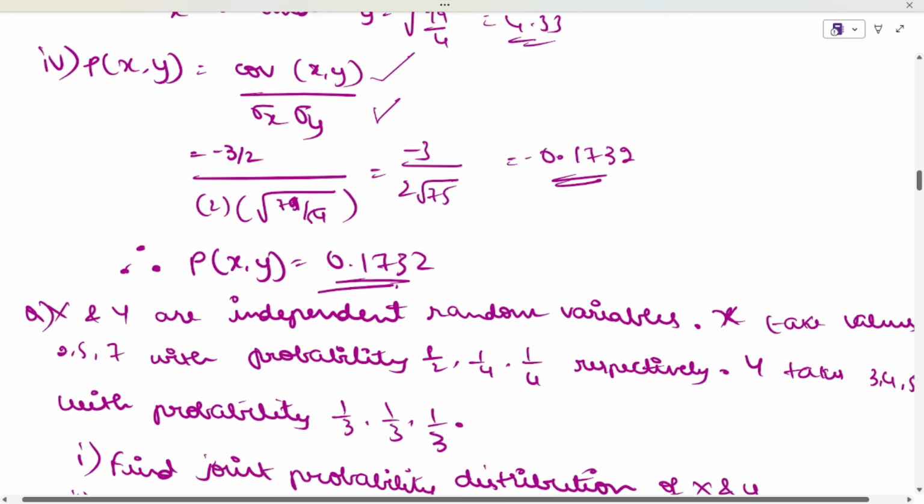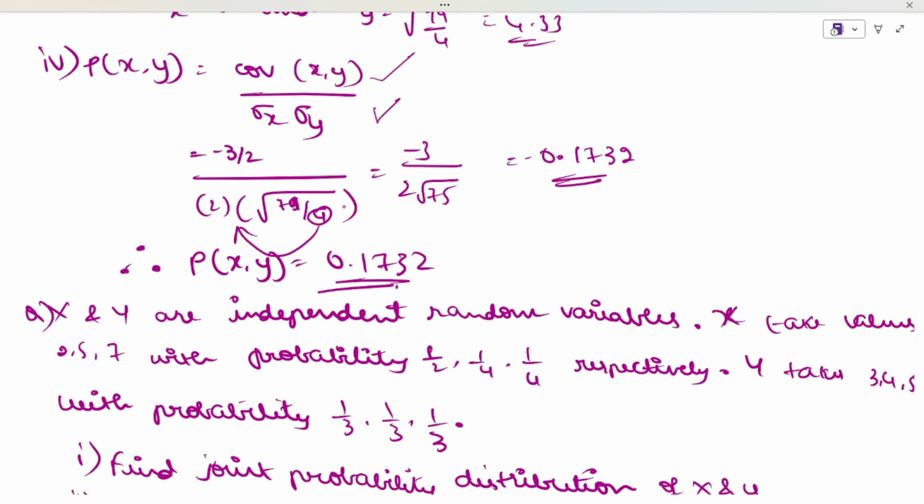And if you want, you can bring this outside, right? The square root of 4 will be 2. And now if you do minus 3 divided by 2, that whole divided by 2 into root of 79 divided by 4, the answer will be minus 0.1732.